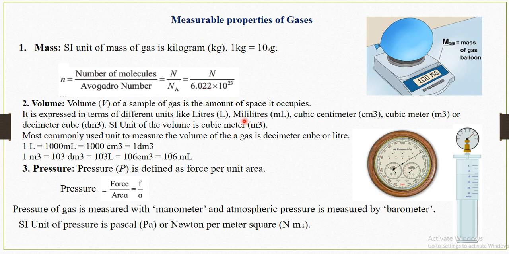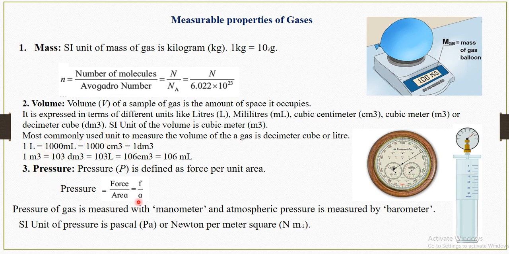Then the volume of gas. The volume of a sample of gas is the amount of space it occupies, and it is expressed in different units like liters, milliliters, cubic centimeters, cubic meters or decimeter cube. The SI unit of volume is the cubic meter. The most commonly used unit is the decimeter cube or liter. 1 liter is equal to 1000 ml, that is 1000 cubic centimeters, or 1 decimeter cube.